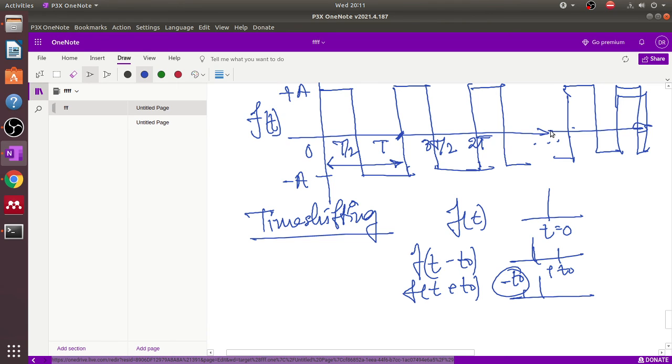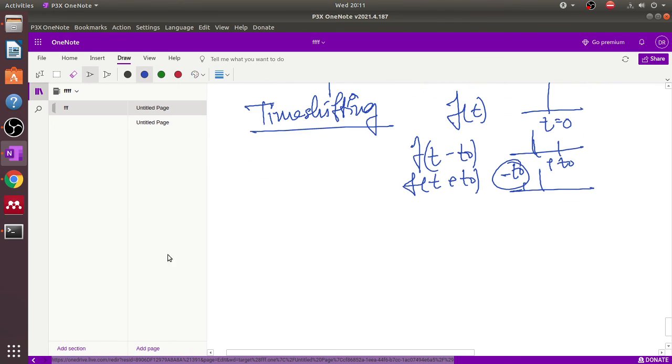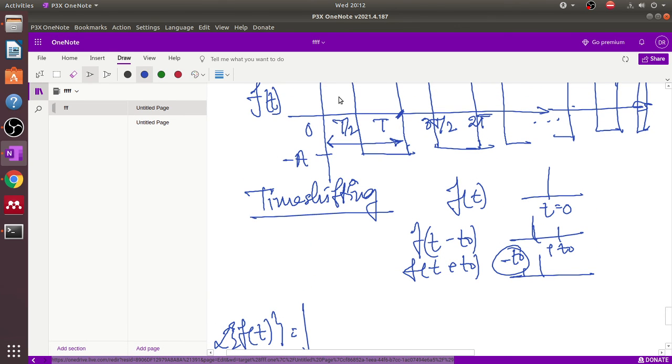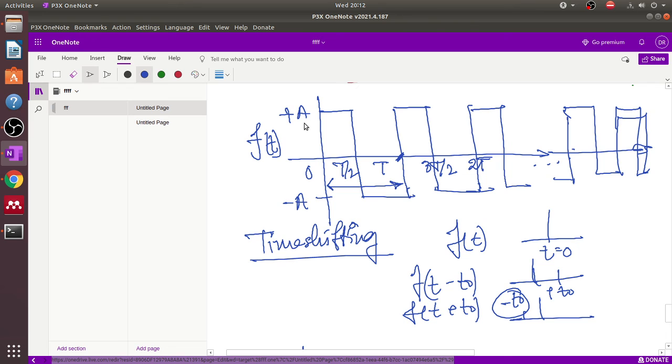Okay, so now we apply the formula of the Laplace transform. What is the signal boundary? That is 0 to T by 2, this is plus a, and T by 2 to T, this is minus a.